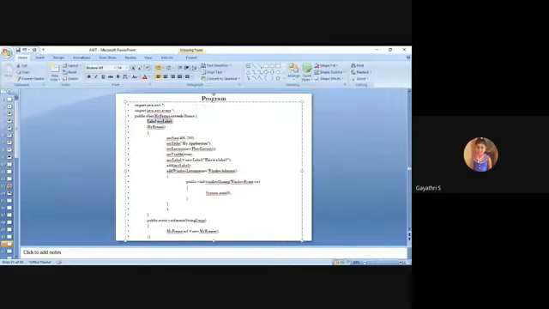Then within the constructor, you set the size of the frame and the title of the frame. Then for the layout, you are using flow layout, then set visible to true. You are creating the label with the name "This is a label". Then using the add method, you add your label object, my label, to the frame.